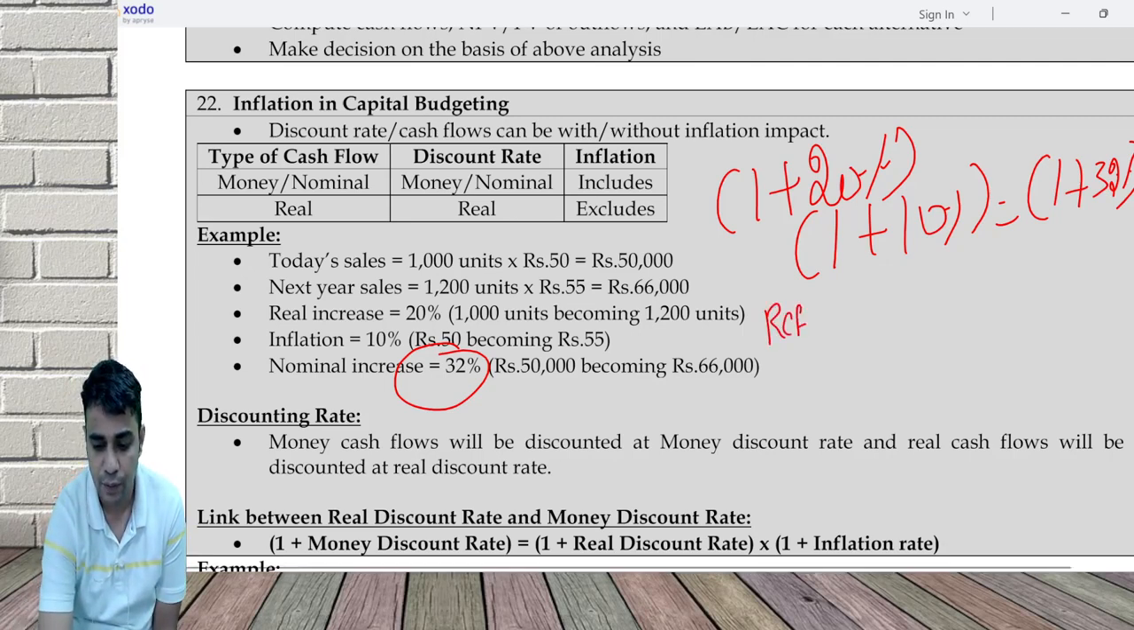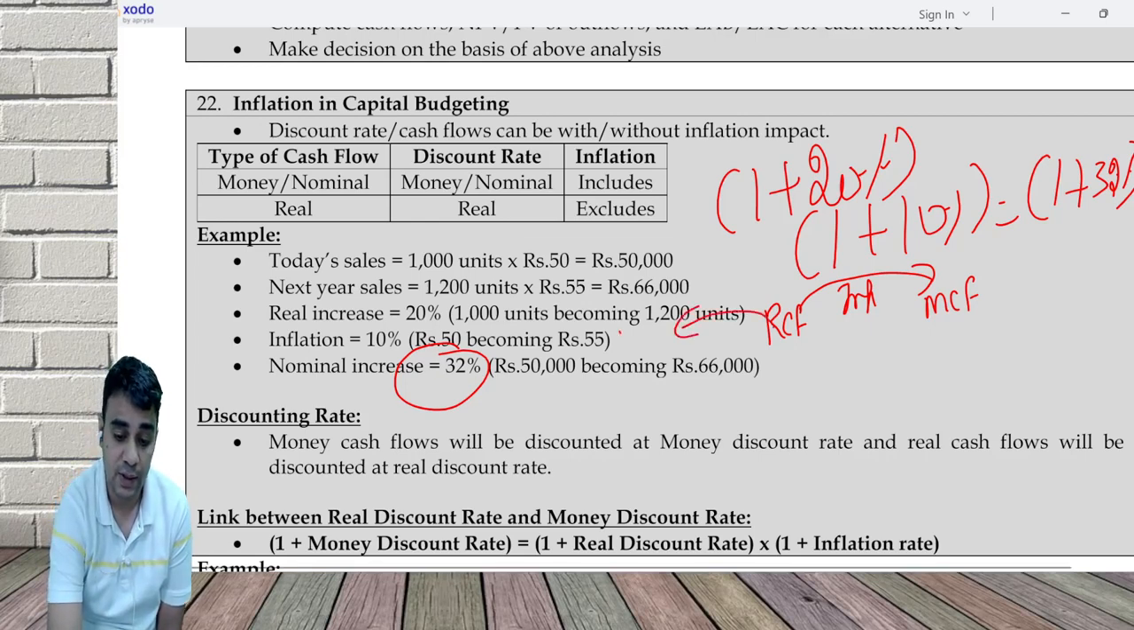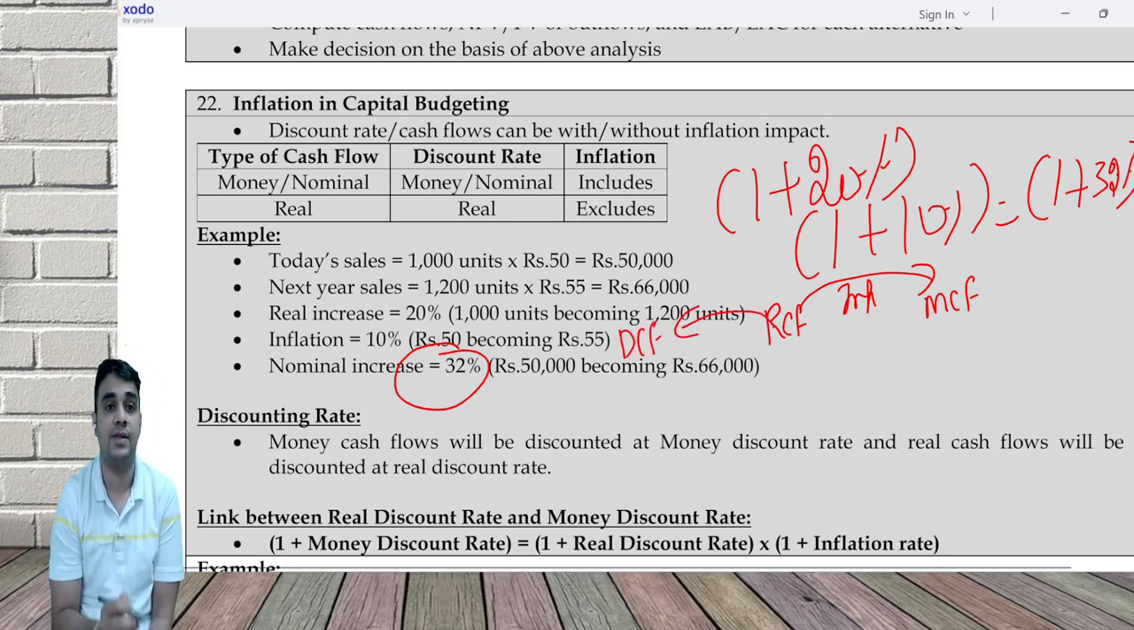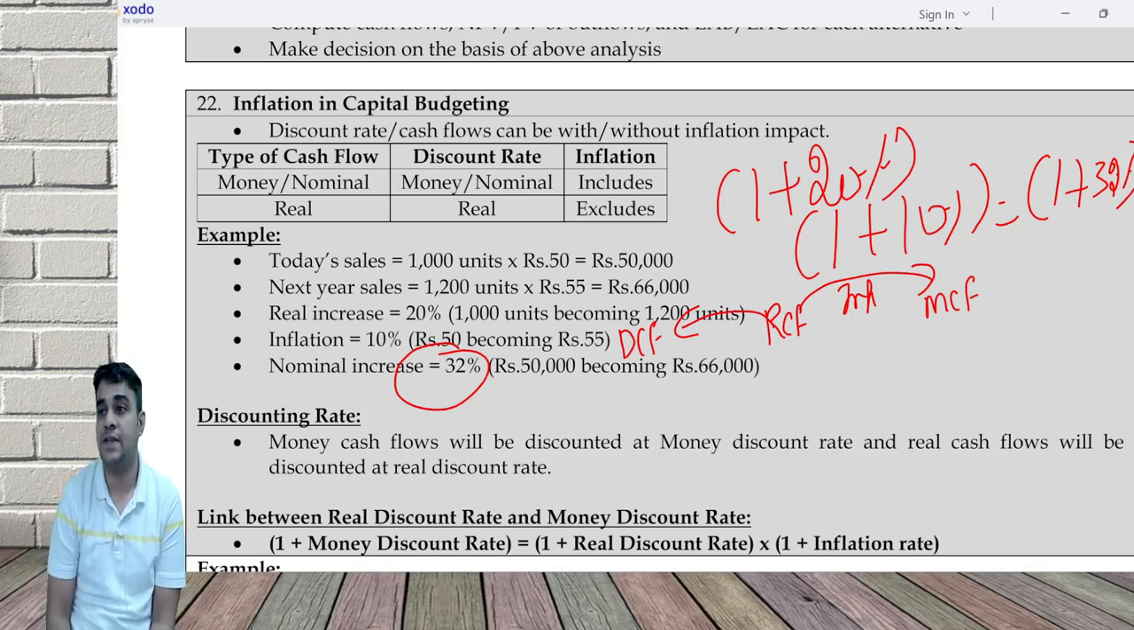I have real cash flow. If you add inflation, it will become money cash flow. And if you discount this, it will become discounted cash flow. There is a DCF, there is an RCF, and there is an MCF. DCF is discounted cash flow, which is the present value. Real cash flow is excluding inflation. Nominal cash flow is the normal cash flow, which you see.